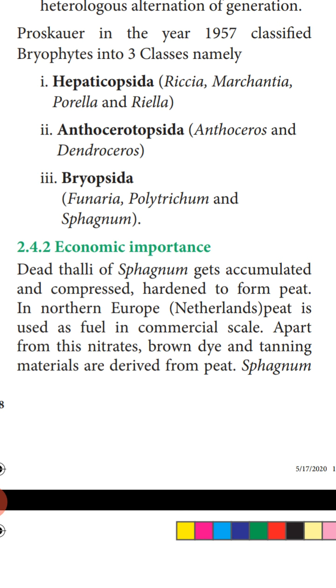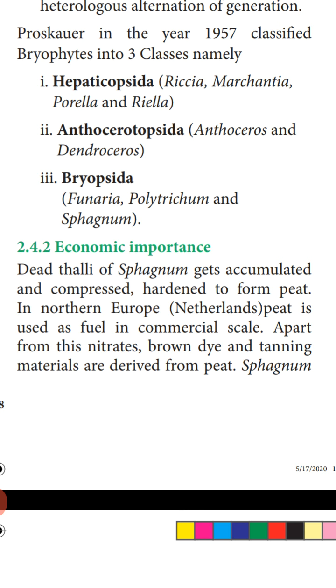Anthocerotopsida are the next higher level than the Hepaticopsida. Also, the plant body is undifferentiated, that is, the gametophyte phase is not divided into root, stem or leaf. Next, the rhizoids are unicellular or multicellular. Protonemal stage here is also absent. In the sporophyte stage, seta alone is absent. Foot and capsule are present there.